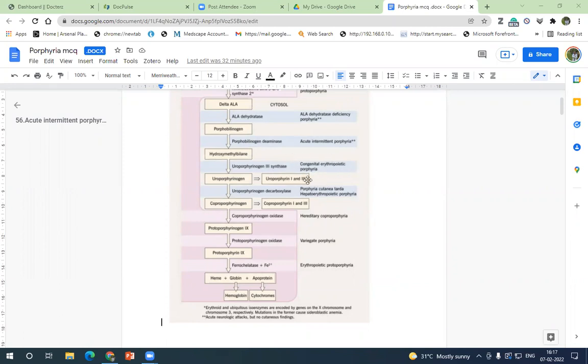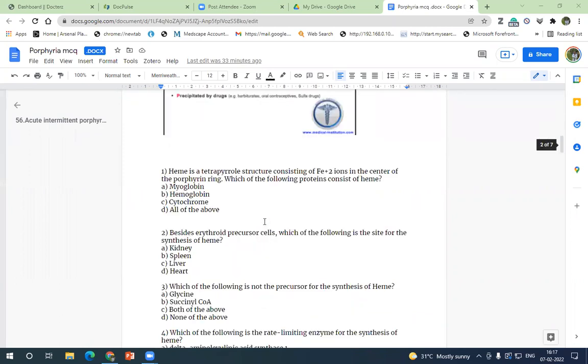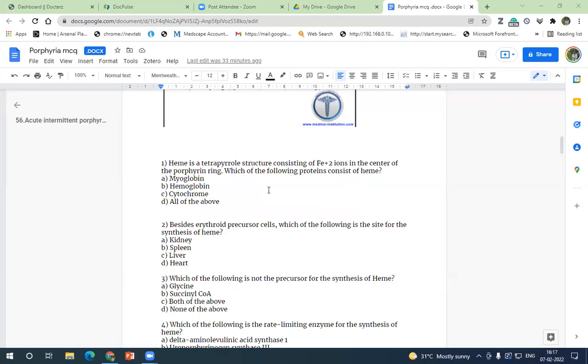It can present with anemia. It can present with non-immune hydrops. It is one of the rare causes of non-immune hydrops. So let's solve some questions.